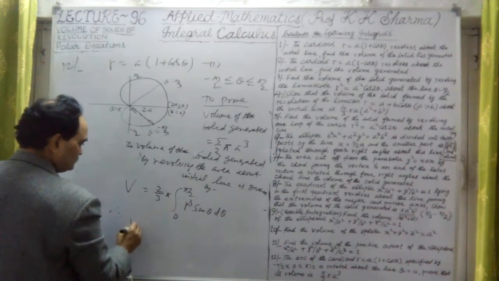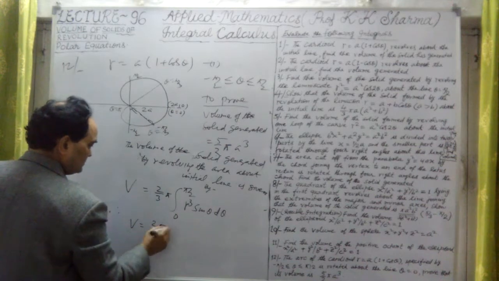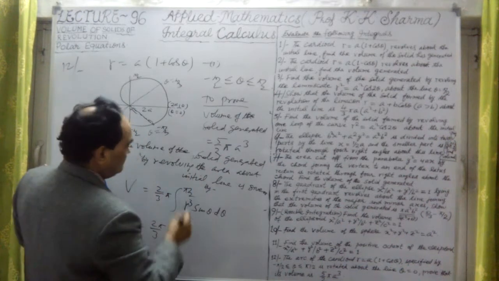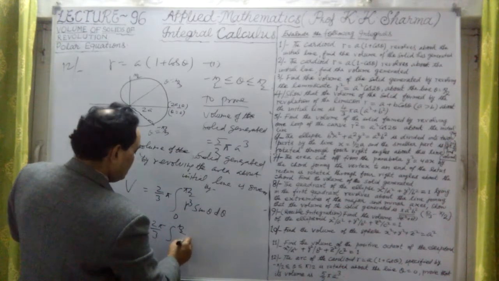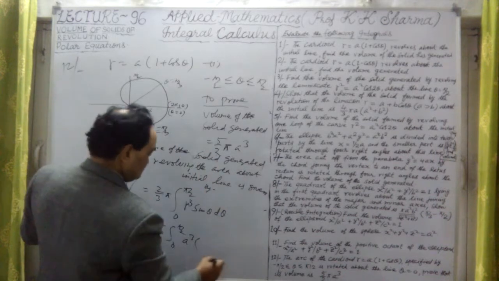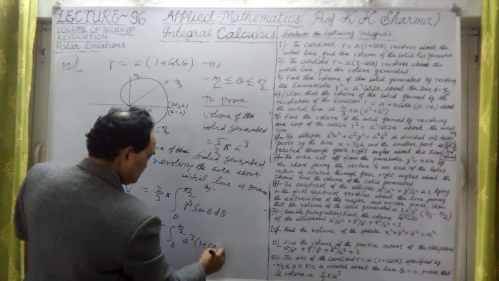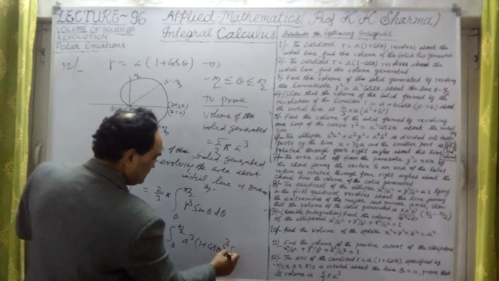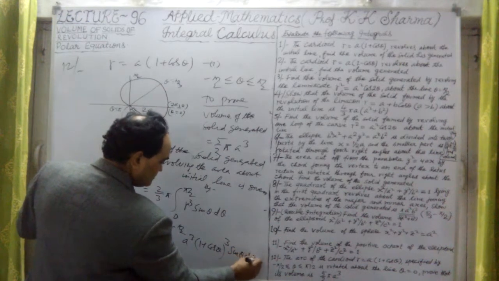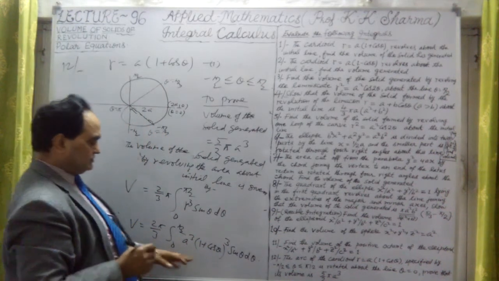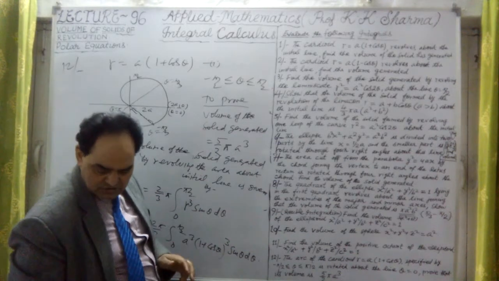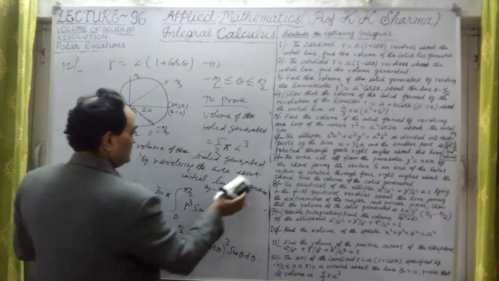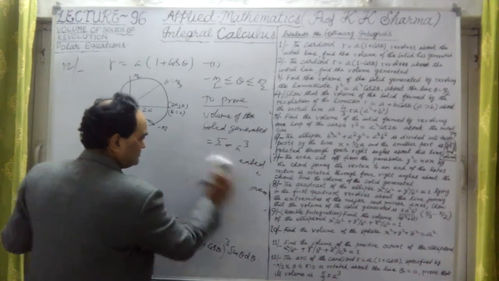Therefore volume is equal to 2 pi by 3, integral 0 to pi by 2, r cubed is a cubed into 1 plus cos theta whole cube, into sine theta d theta. Simple. Now if I substitute 1 plus cos theta as t, let me change it and integrate it.